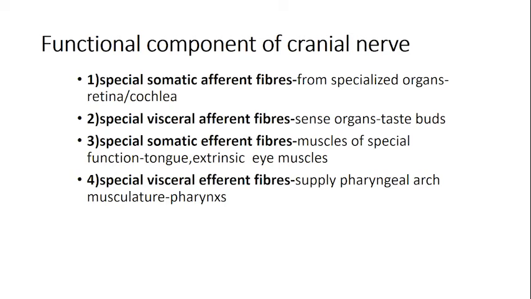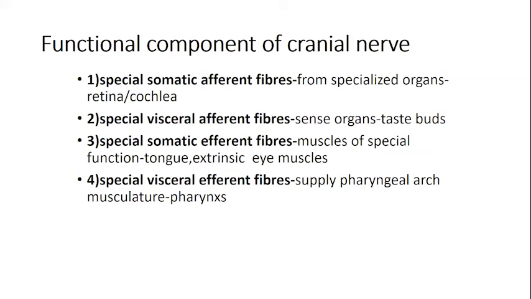And efferents would be carrying the motor fibers, and afferents would be bringing in the general sensations. I hope now somatic, special, general and visceral is clear. Somatic is from the body wall, that is the periphery. I told you somatopleuric, splanchnopleuric, if you remember. Splanchnopleuric is that which is concerned with the viscera of the body.